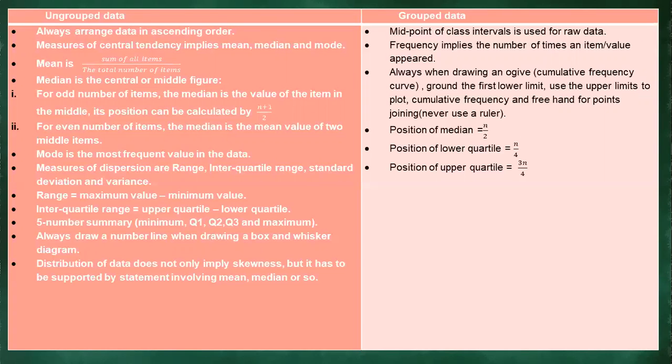And then we go to this one that says for an even number of items, the median is the mean value of the two middle items. And then the fifth bullet says the mode is the most frequent value in the data set.